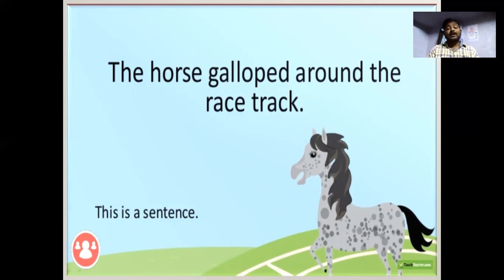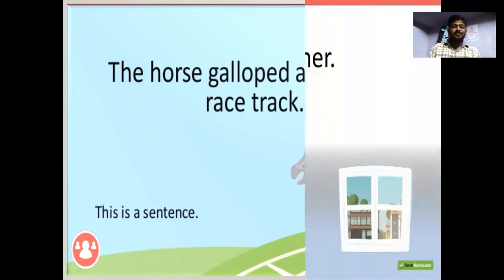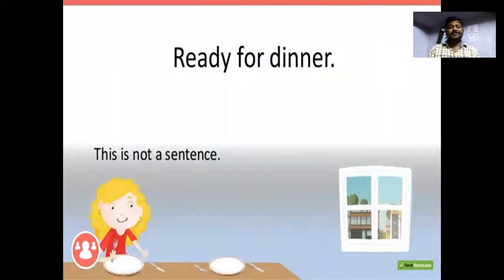Excellent. And this sentence has a complete meaning. It has a subject. It has a verb. So it is a complete sentence. You have to sit down. Ready for dinner. Ready for dinner is what we can say, but something is not completed. Then what do we have to do? You have to stand up. This is not a sentence.